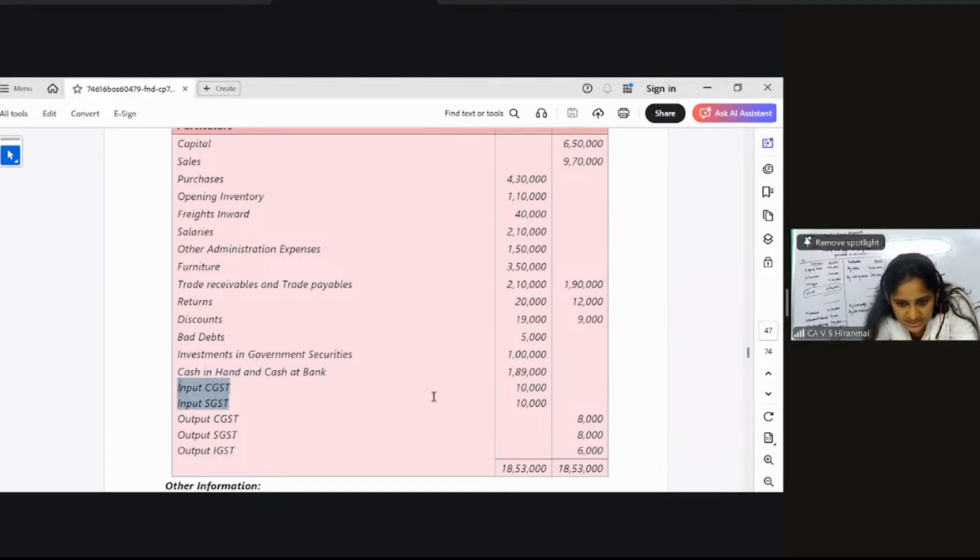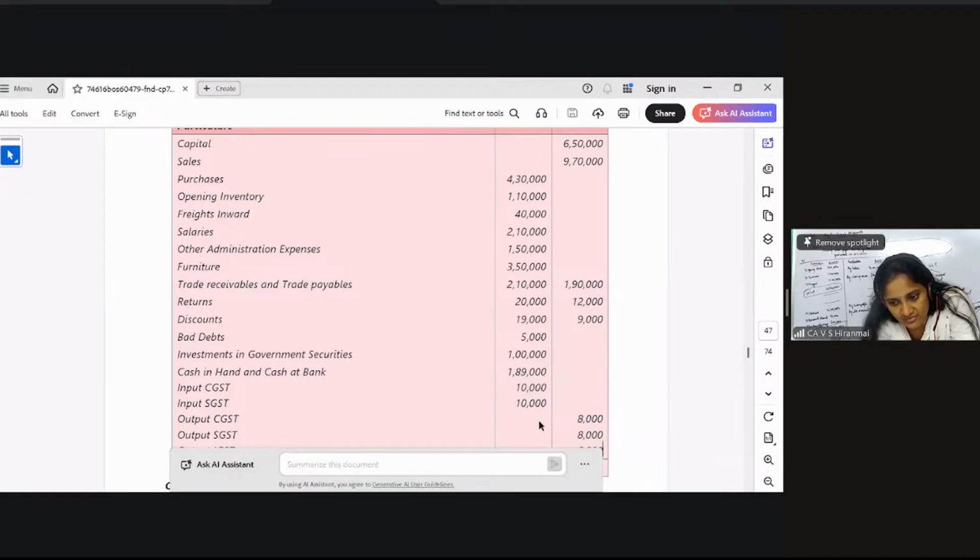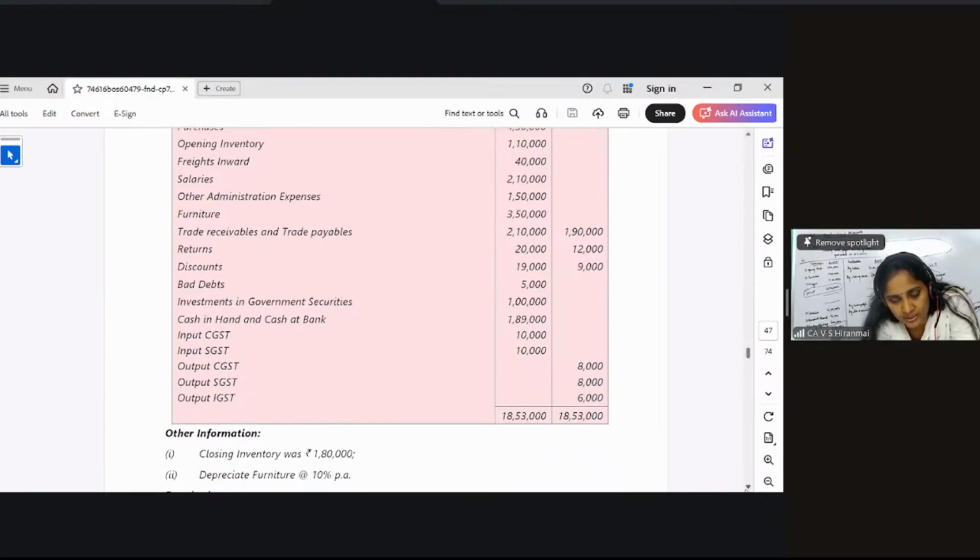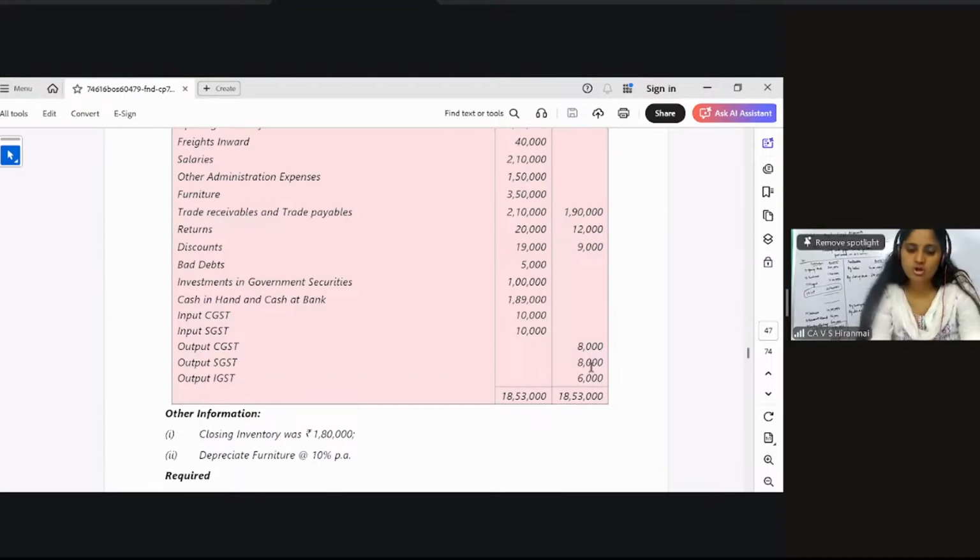Now all of you please see input CGST, SGST, output CGST, SGST. So first set off these two values. If you set off, still you will have input 2000 CGST, SGST and CGST 2000. So 4000 is there. But output IGST is again 6000. So after setting off everything, you will have output payable only. Output payable 2000 rupees will be there. So what should I do with that? Output payable or output IGST value should be shown in your balance sheet as your current liability. Okay. Now closing inventory is very easy.